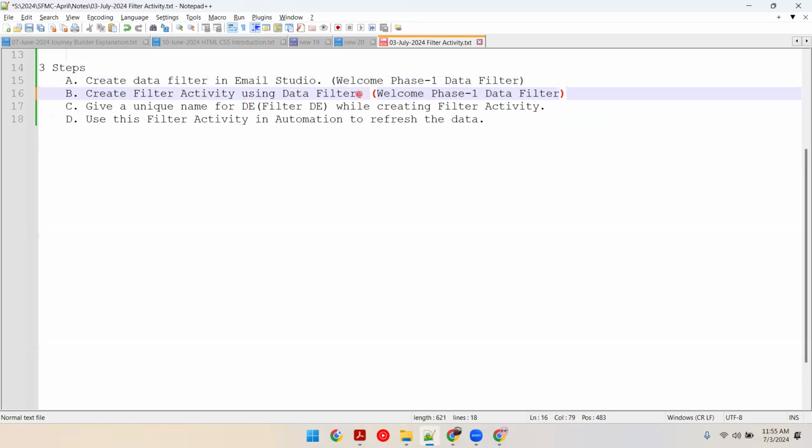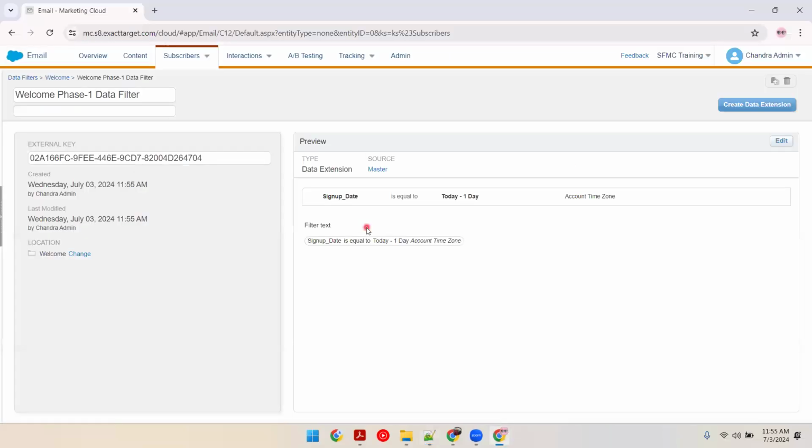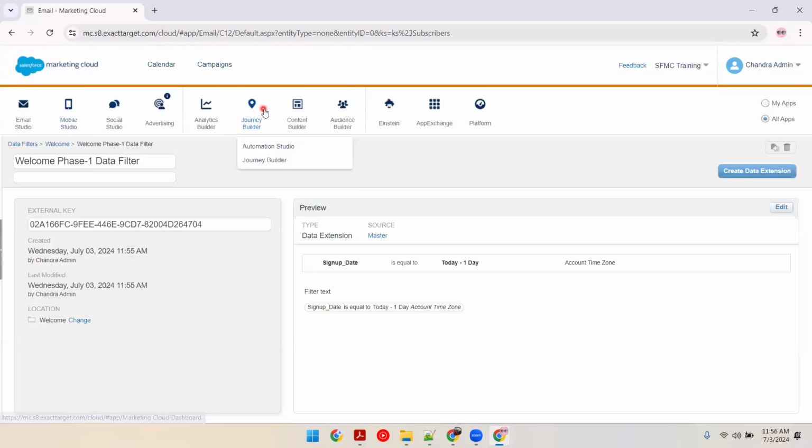Create filter activity using data filter in Automation Studio. You have to relate whatever you were doing manually. Now it will be taken care of by this. This is welcome phase one filter activity. This is the name, and observe the name. Name will be having spaces when you're creating anything other than data extension. So this is the data filter. And then I'll be creating an Automation Studio activity.